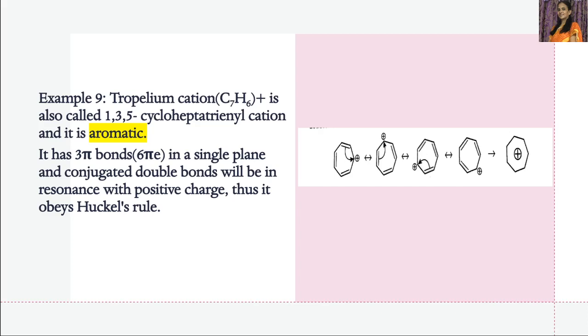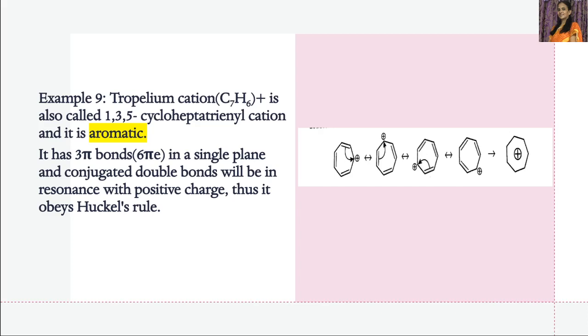This is a cation. Therefore, it is 1,3,5 cycloheptatrienyl cation, and it is said to be an aromatic compound because it also obeys Huckel's rule. So, according to Huckel's rule, it should have either 2 or 6 or 10 or 14 and so on and so forth pi electrons.